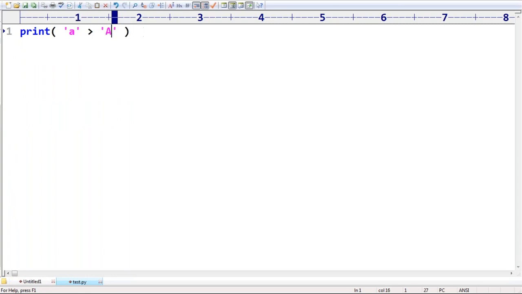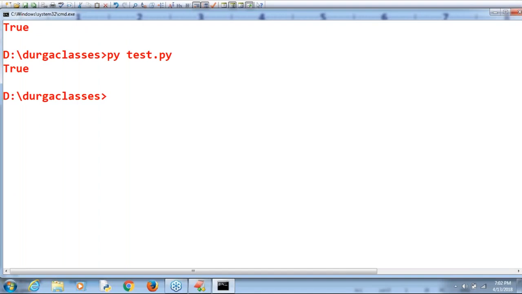Next, capital A. What is the answer we are going to get now? Small a means 97. Is 97 greater than 65? 100% valid. Don't worry about that, True itself is the answer.